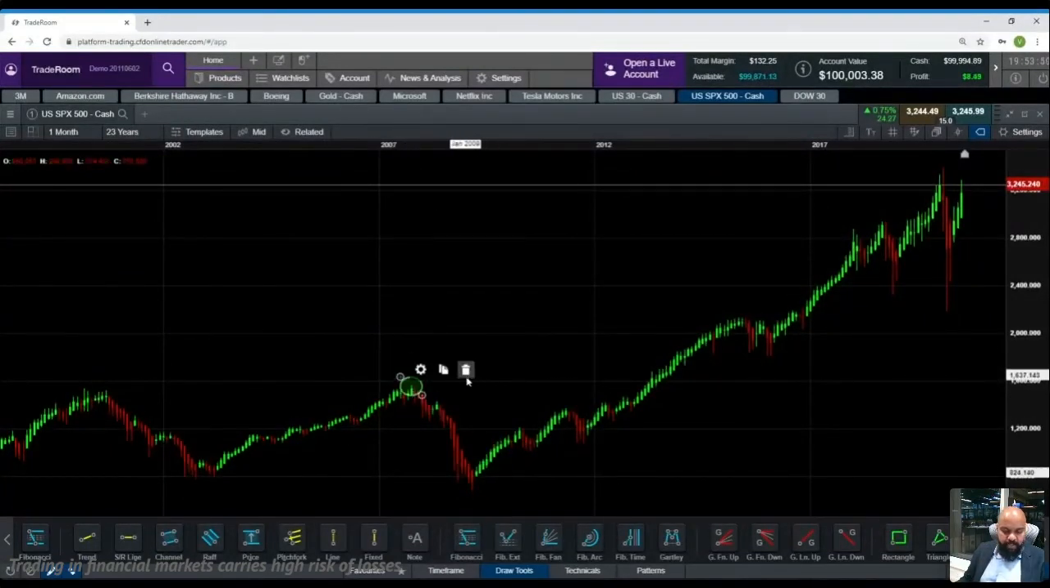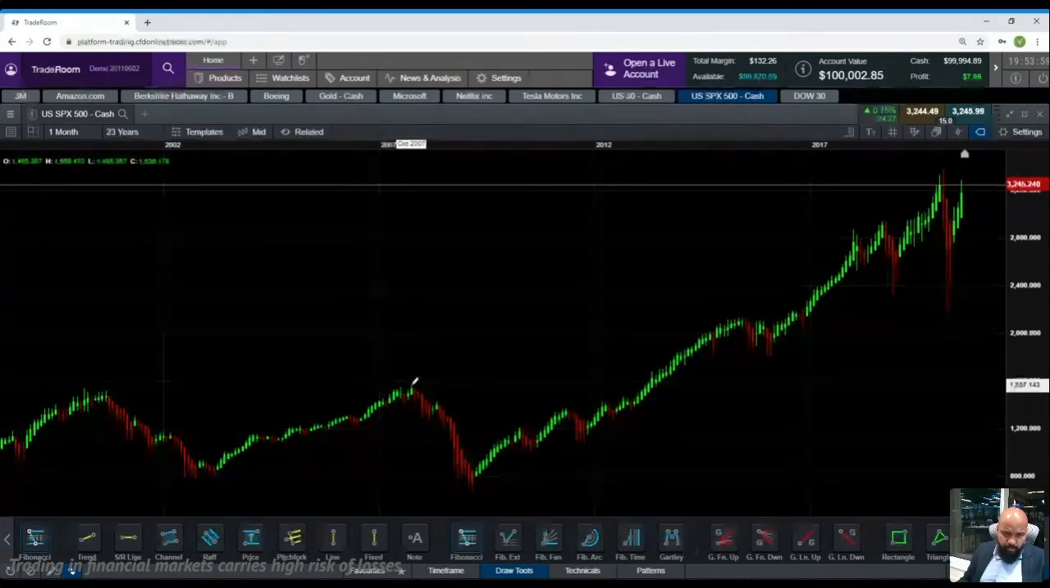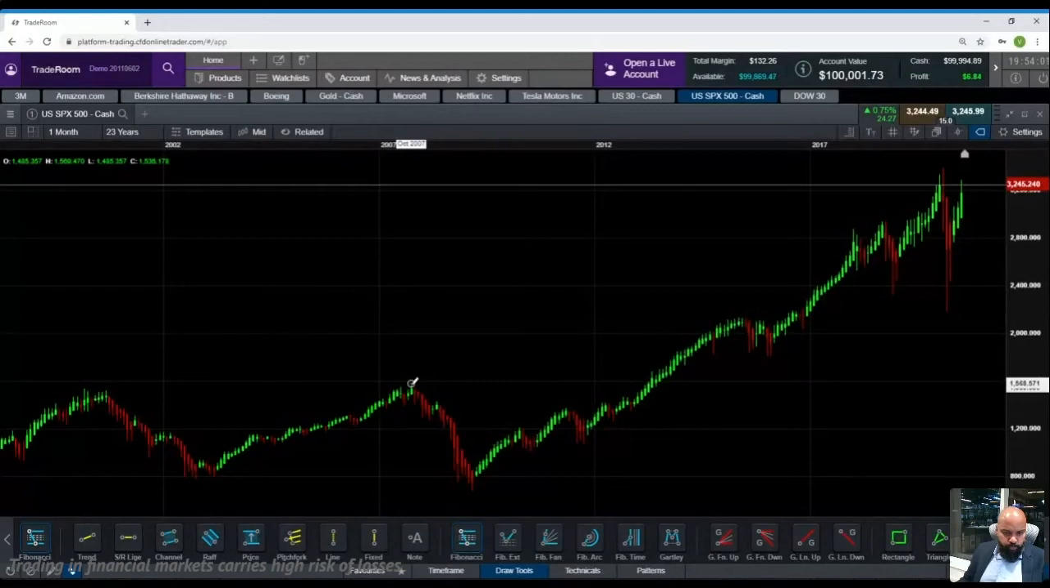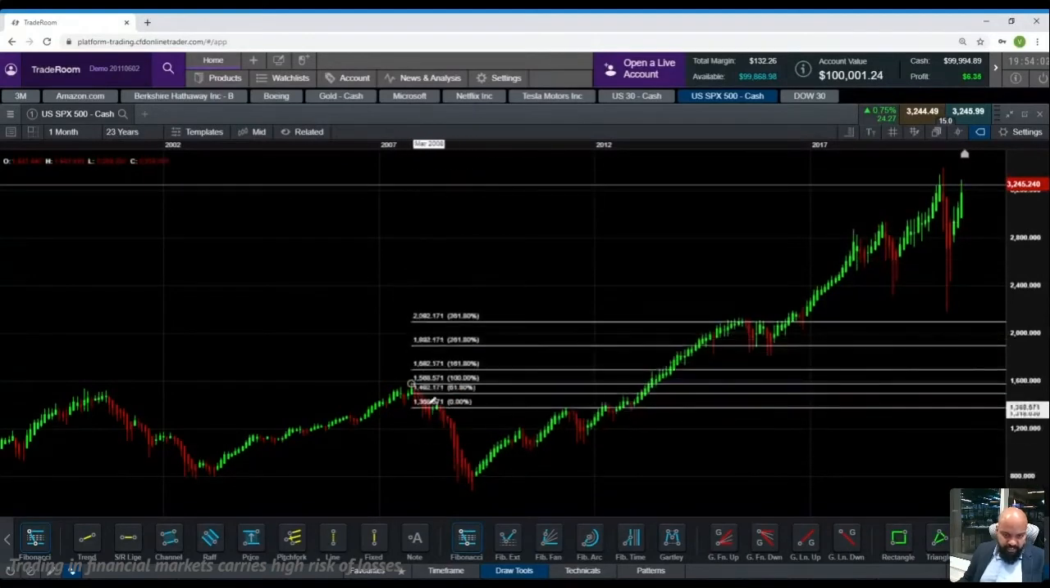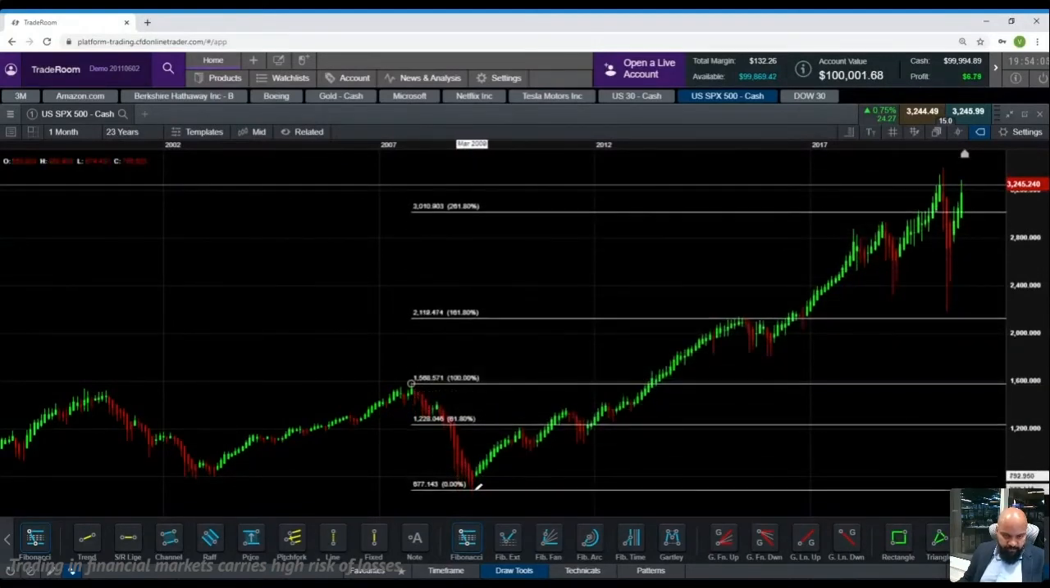Gold has broken its all-time high. Let's do this on SPX first. I'm going to take Fibonacci again. I'm going to select the topmost point. This entire thing is my significant move to the downside, down to the lowest point.